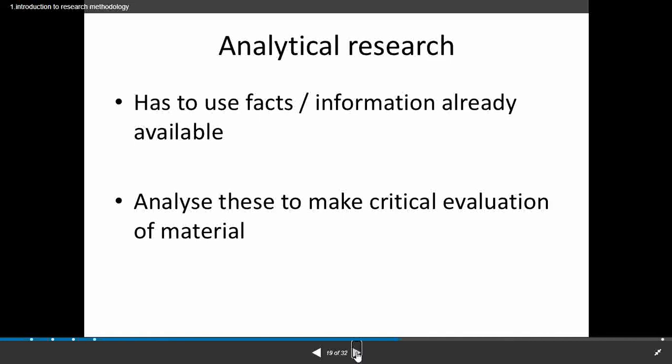The word analytical research means we are going to analyze the given concept. For example, consider the present situation in India, where India is suffering from the coronavirus. It has already happened, so we apply descriptive research, which tells us what has already happened. We collect those details and then analyze those concepts.